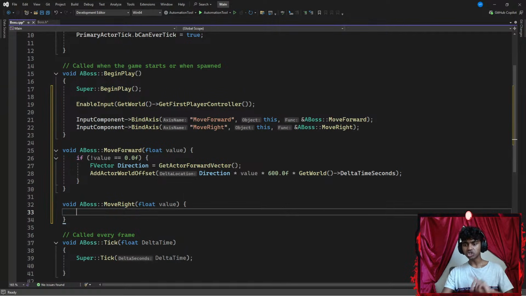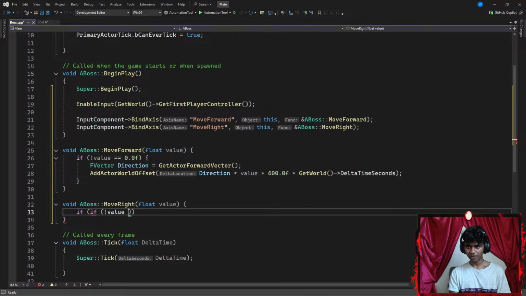Now inside my function, I'm going to add an if statement to check if my value is not 0, which means either my user is pressing A or D. So I'm going to add an if statement to check something like if not a value.